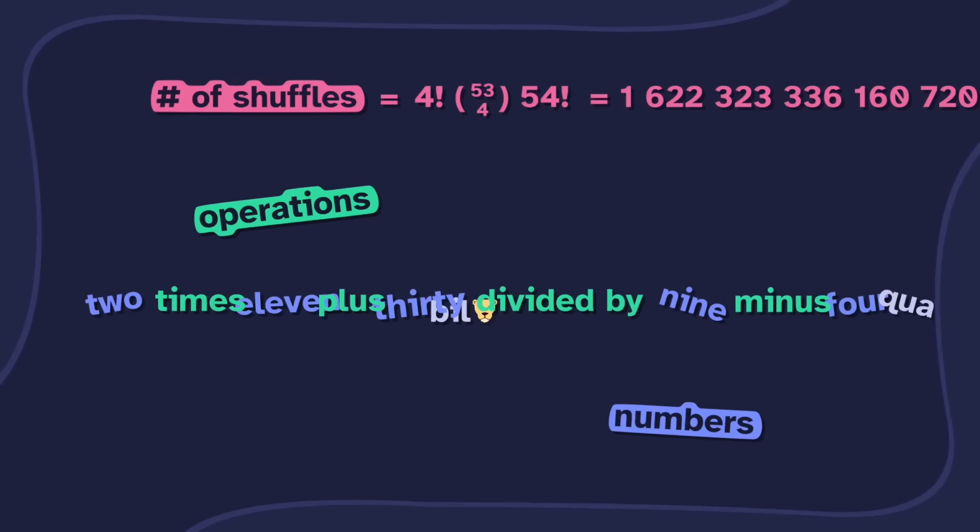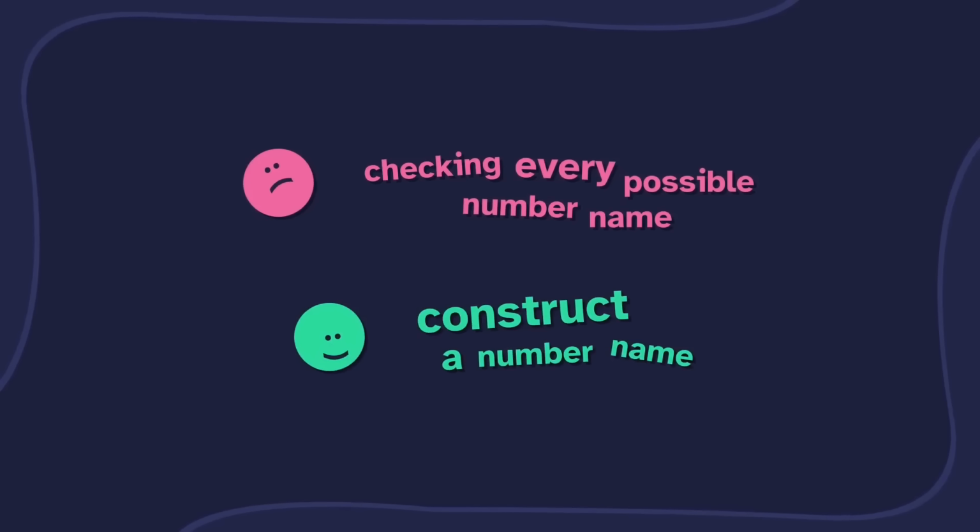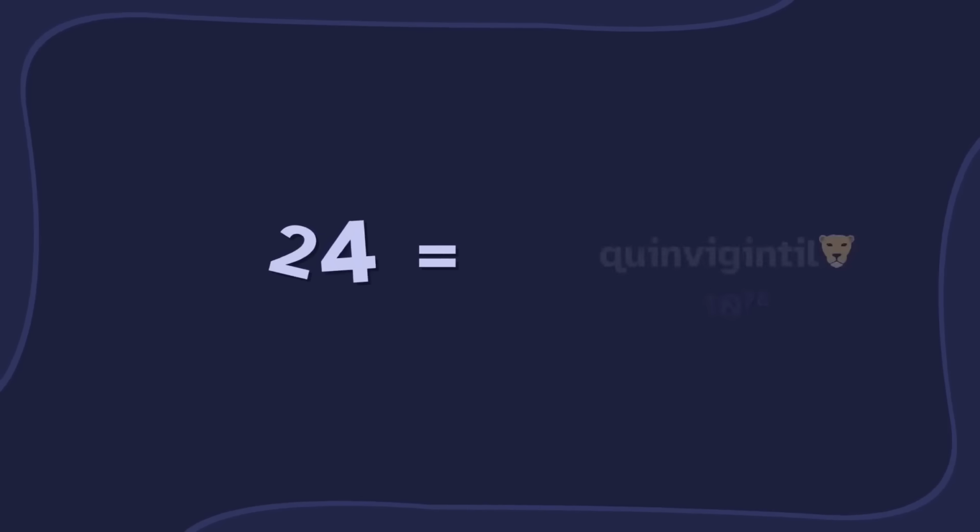We get it. So instead of checking every possible number name, let's construct a number name. Okay. Here's what I'm thinking. We want the result to be 24.